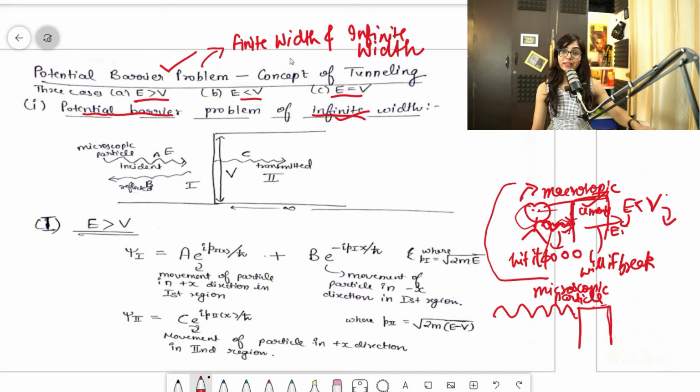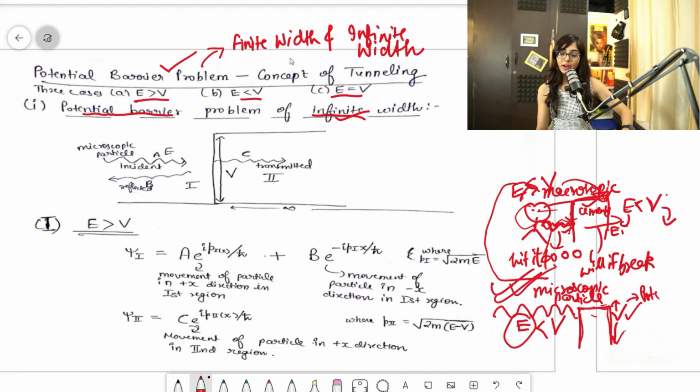But for a microscopic particle, the story gets reversed. Even if the particle energy is less than this potential barrier, the height is defined by V. You can understand it like a wall of height V, and we call it a potential barrier. Even if the microscopic particle's energy is less than V, it will keep hitting again and again, suppose 1,000 times.